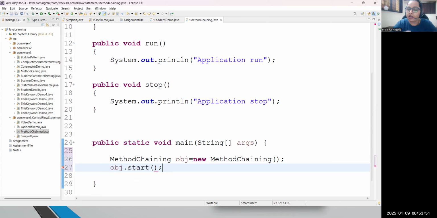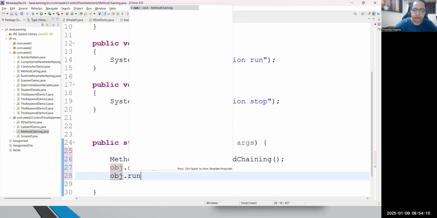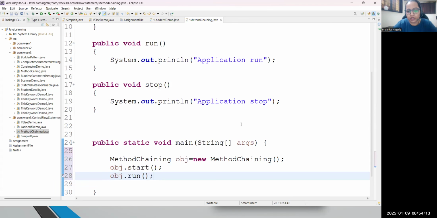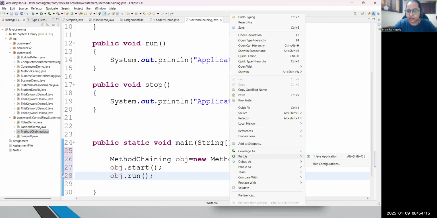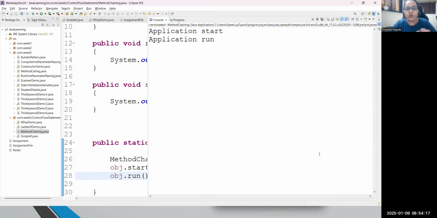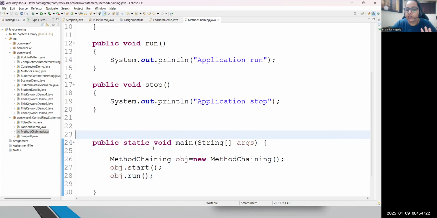Why does this happen? Because currently start is just a method. If you want to design this code in a chain fashion, the method has to return the current class object. That is the rule. It means from start, I can't call run. In fact, I need to call it manually, one by one. So I can call run here only. When you run the code, you will see the result. But how you are calling methods, this is not in chain fashion. You are calling methods one by one. But I wanted to write the method sequence in this manner.